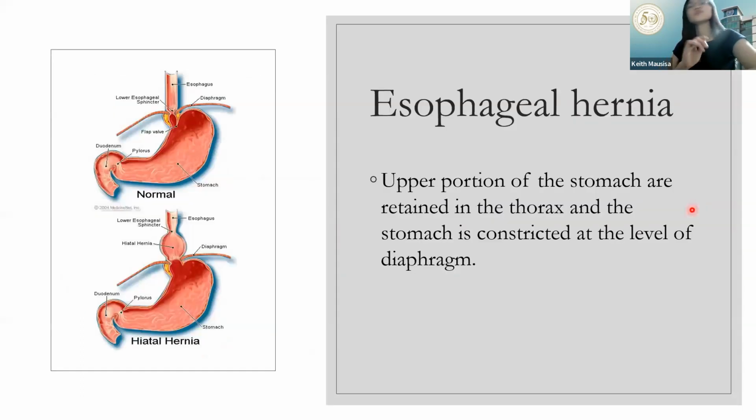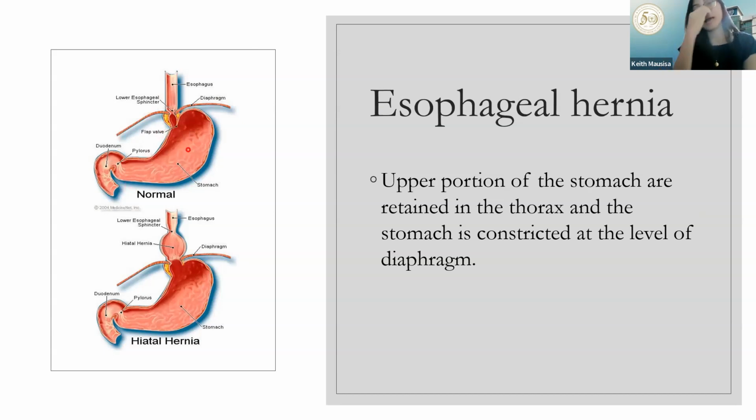You also have what we call your esophageal hernia. In here naman, the upper portion of the stomach is retained in the thorax and the stomach is considered at the level of the diaphragm. Ibig sabihin po, this is the normal one, this is your esophagus. By the time that it crosses the diaphragm, dapat yun na yung stomach part.